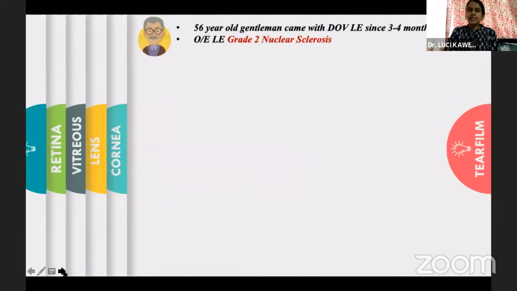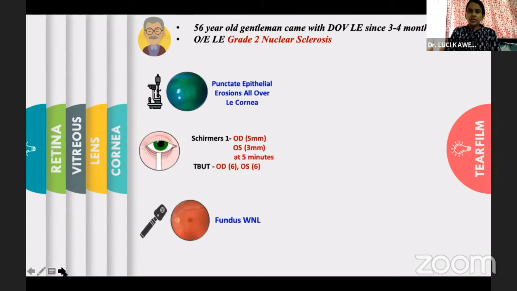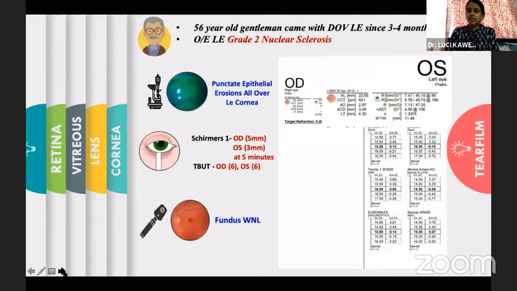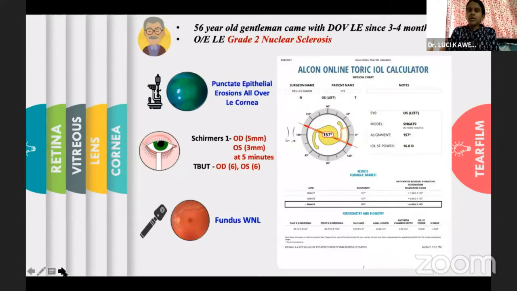So our first case is that of a 56-year-old gentleman who had come with decreased vision in the left eye. He had grade 2 nuclear sclerosis cataract. The patient was a dry eye patient. He had punctate epithelial erosions all over the cornea, which we had missed prior to doing the workup. And in his initial workup, we could see that there was astigmatism of about 4.59 diopters. If we had planned a toric IOL based on these values, we would have gone with an SN6AT9 value.